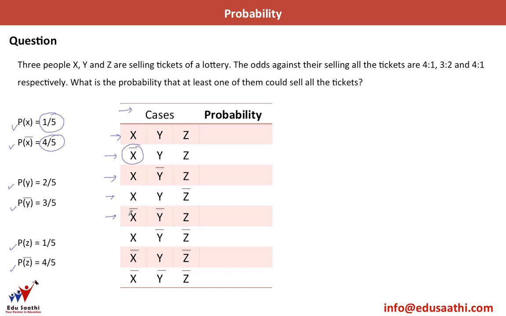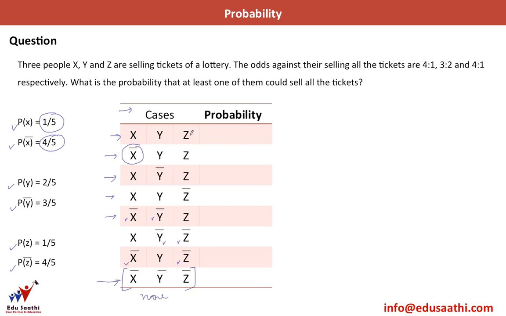Then we move on to the case when two of them are not able to sell all their tickets. So I have x bar and y bar, which means that x and y are not able to sell all their tickets. Here, y bar and z bar means y and z are not able to sell all their tickets, and x bar and z bar means x and z are not able to sell all their tickets. And in this last case, none of them sell all their tickets.